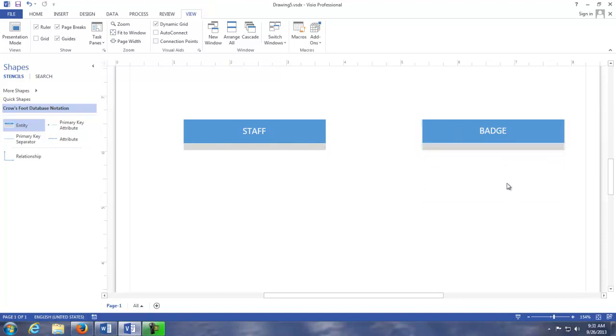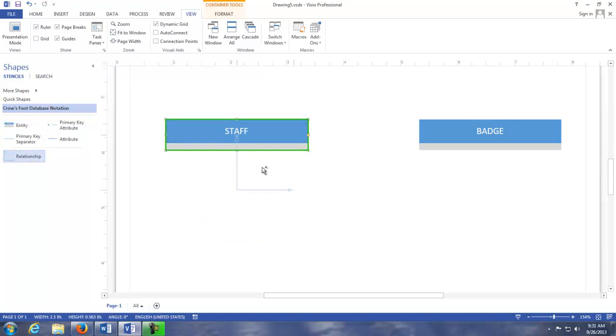Not that I care how it looks. Basically I have to make the line between these two. You do that by going over here to the Shapes pane. I'm going to grab this relationship tool, and I'm touching the first entity. When it lights up, I'm going to let go.